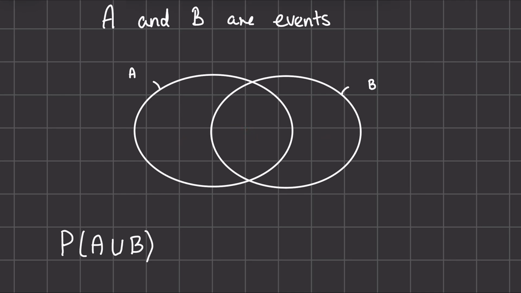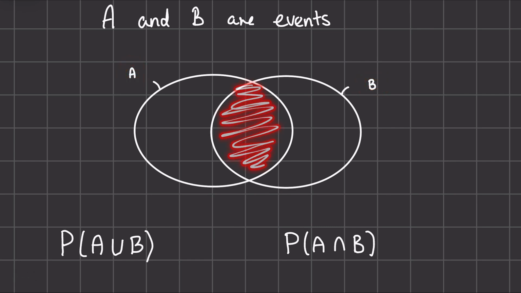We can also ask, when are both of them occurring? And you write this one as A and then this inverted cup, B, and this one can be read like an and. So we only care when A and B are both occurring at the same time. And this will be this area in the middle here. So just A occurring is not enough for us, and neither is only B occurring. So only when an occurrence is in the middle here do we care about it. So this entire area here.